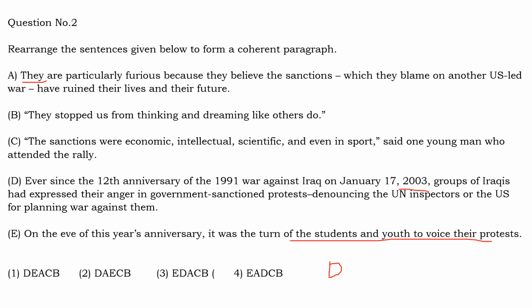So from 2003 onwards, groups of Iraqis had expressed, so they were in the process of expressing their anger in government sanctioned protests. So government is supporting these protests. That is why government sanctioned protest means government is also favoring the protest by the people, and they are denouncing the UN inspectors. Denouncing means criticizing the United Nations inspectors or the US for planning war against them.